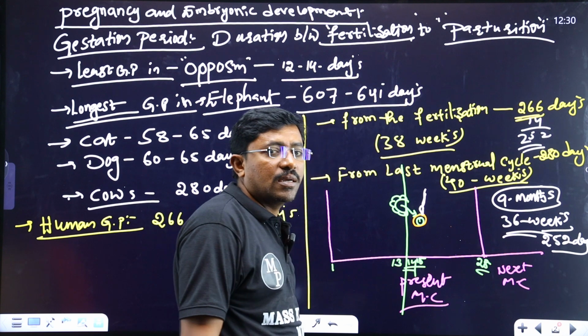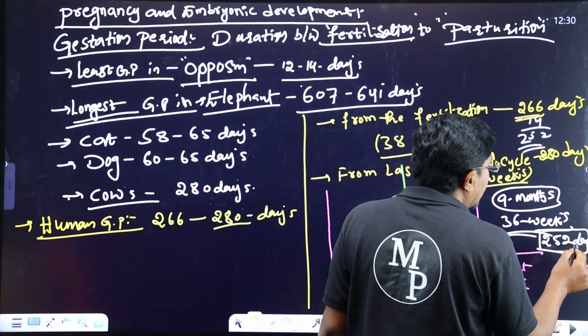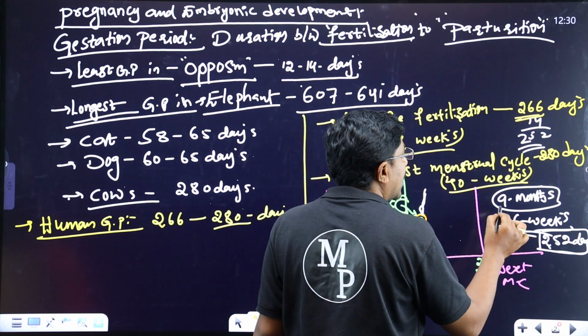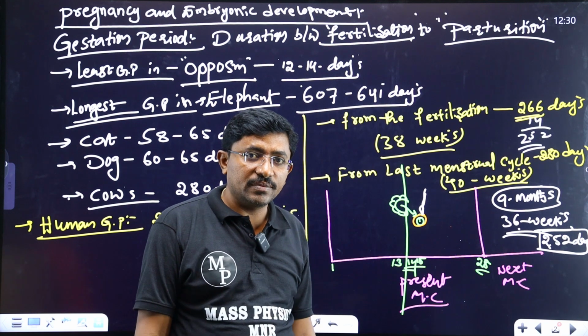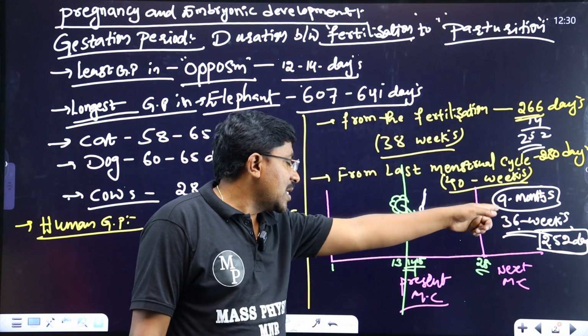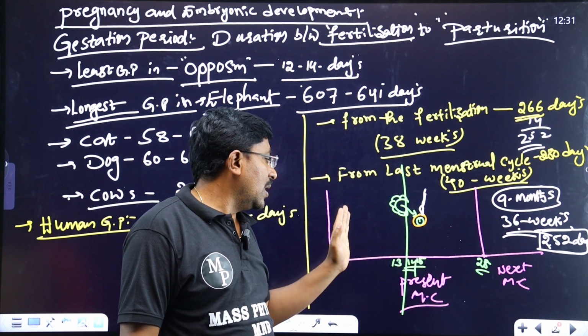But at 252 days, at 36 weeks or 9 months, the delivery will not be exactly complete. To this 9 months, again add the fertilization and the last menstrual.